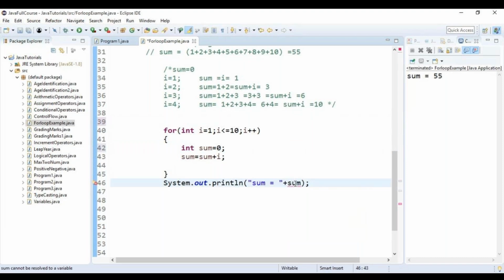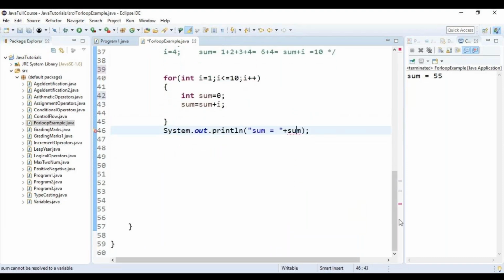When it is outside the for loop, I don't have any issue.